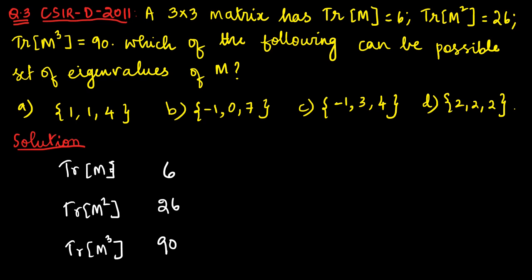Now, they have asked you to find the possible values of M. Because if M has certain eigenvalues, then obviously M square and M cube will also have the corresponding eigenvalues, just a small difference. If you remember the eigenvalue property, then the eigenvalues of M will be lambda, for M square will be lambda square, and for M cube will be lambda cube. So now you have to see which option satisfies this property.